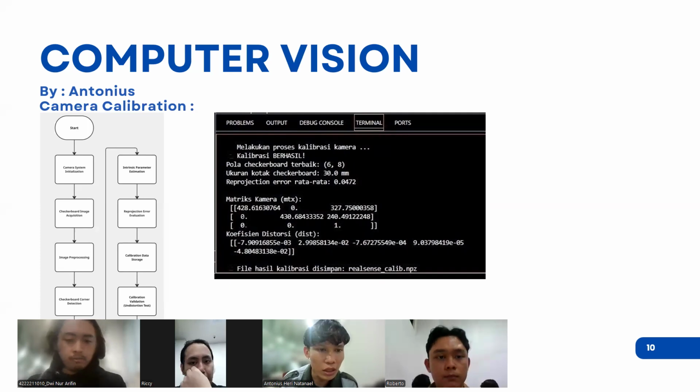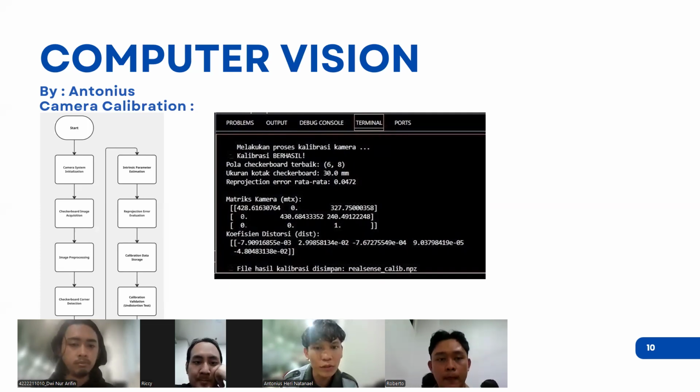So now we start from computer vision. In here, this is my job desk. The first is camera calibration.